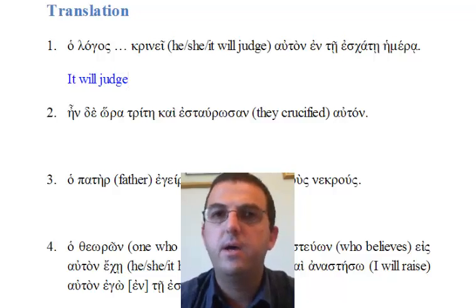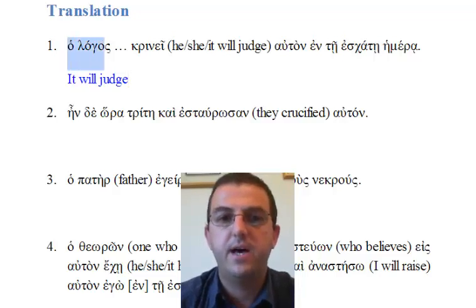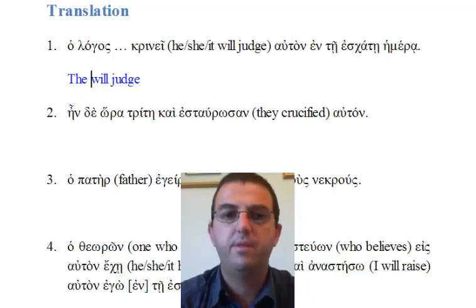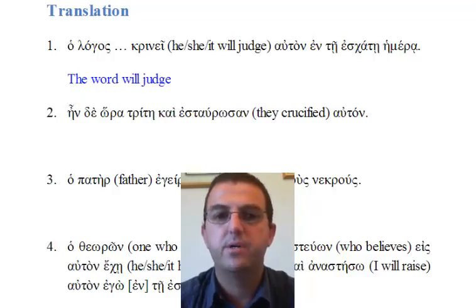We then look for a noun in the nominative case that might be functioning as the subject of the verb, and we found it over here. Ho logos means the word. So we can replace the it with the word. So we've got ho logos krine, the word will judge.